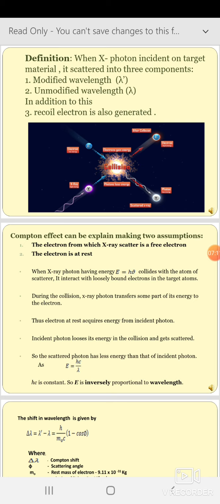When incident on the loosely bound electron, what happens? It loses its energy, it gives its energy to the loosely bound electron, and it is scattered with less energy, which is also mentioned as Y on the right hand side, that is after collision. So the one photon is scattered having less energy compared to the incident photon. Along with this, an electron is also generated, that is, the electron is scattered, but that electron has more energy because it gains energy from the incident photon, and that is mentioned on the right hand side, after collision, as E.